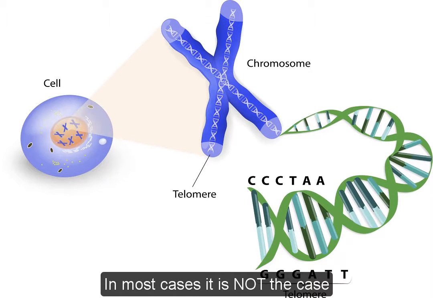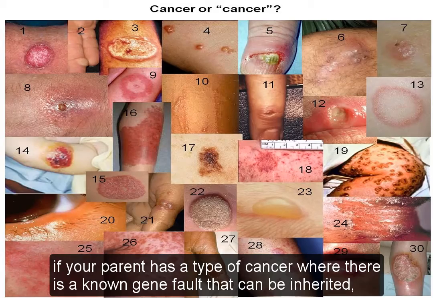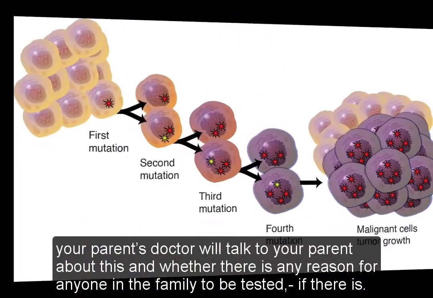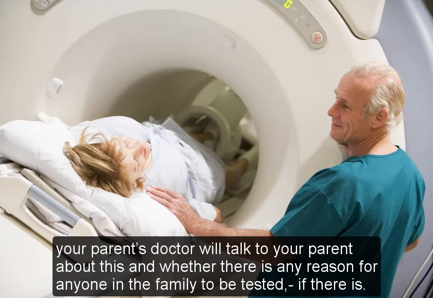In most cases it is not the case. And also, if your parent has a type of cancer where there is a known gene fault that can be inherited, your parent's doctor will talk to your parent about this and whether there is any reason for anyone in the family to be tested, if there is a test.